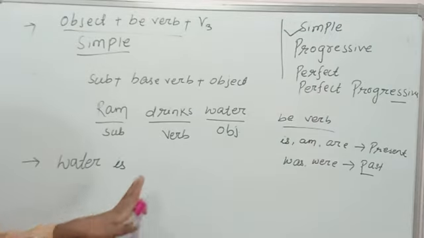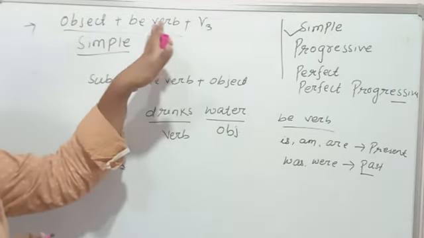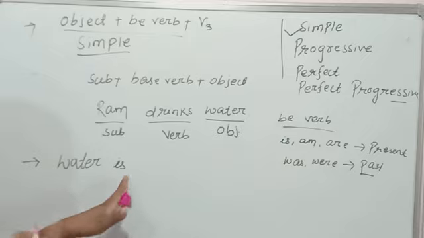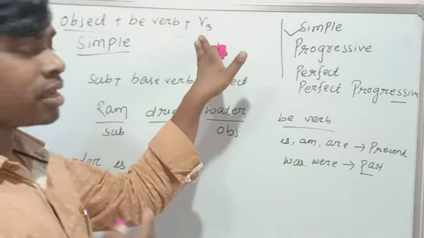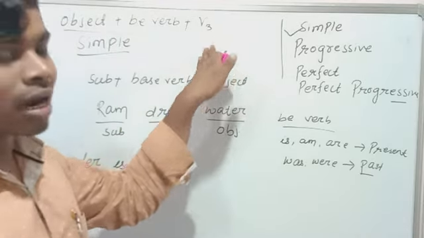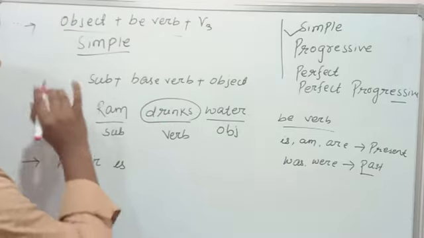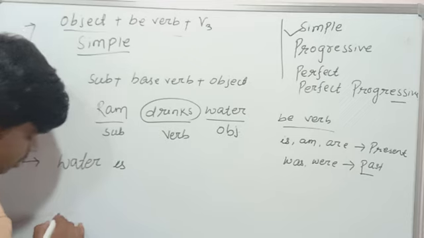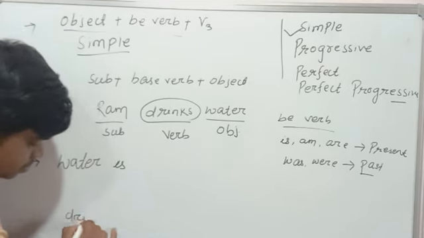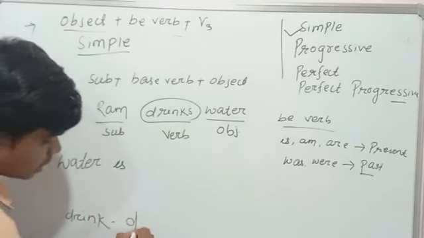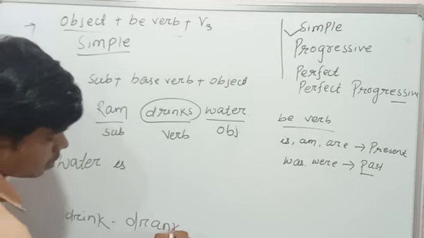I have already completed the be verb. Then after that, what will come? V3, meaning the third form of the verb. What will be the verb? The verb is drink. I will write the three forms of the verb: drink, drank, drunk.